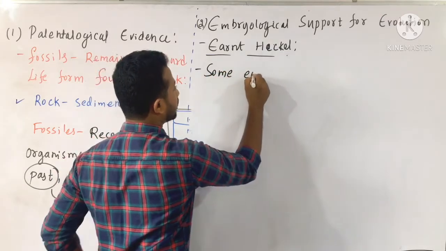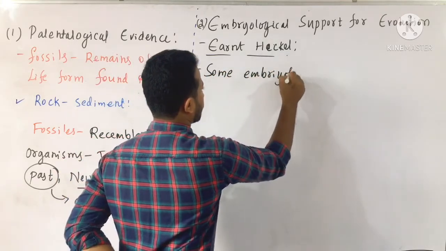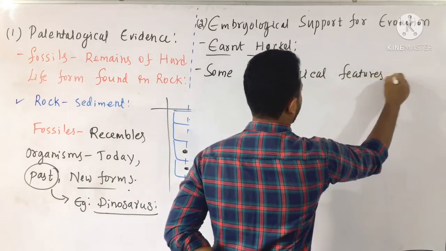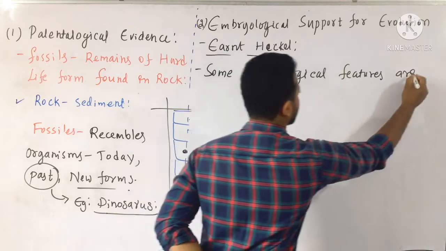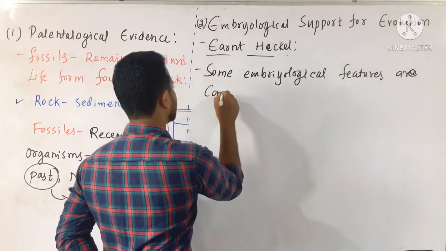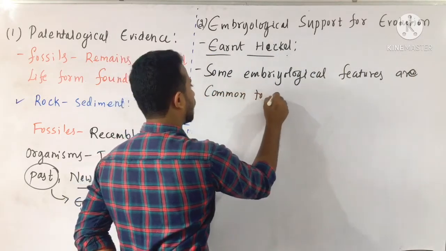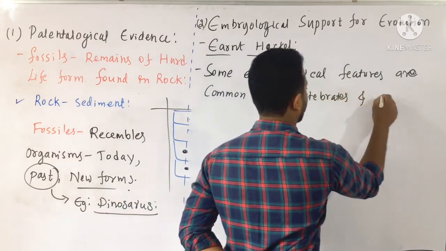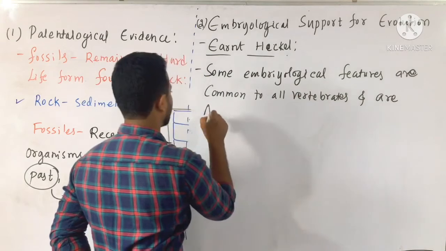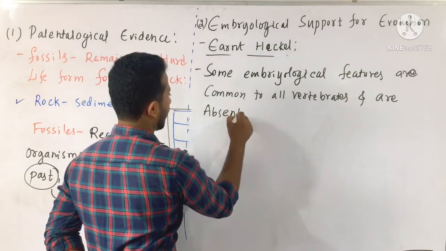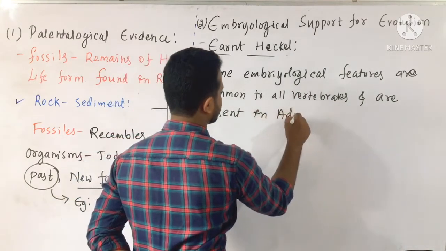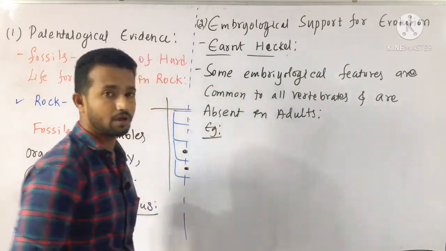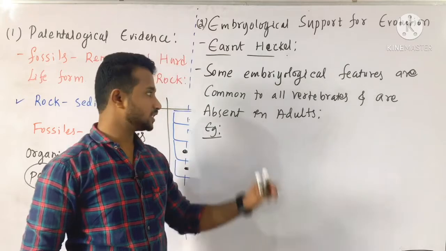I'll write: some embryological features are common to all vertebrates and are absent in adults. For that he has given us the example of vestigial gill slits.